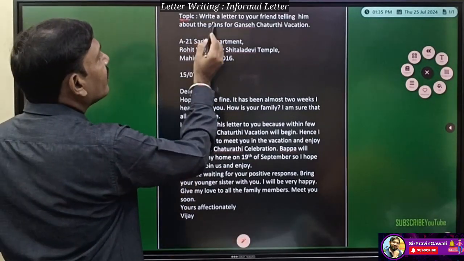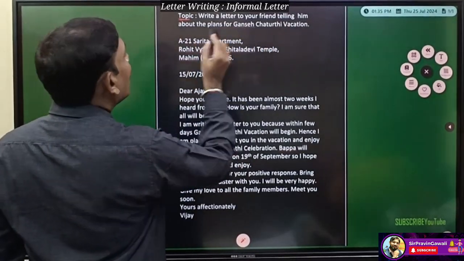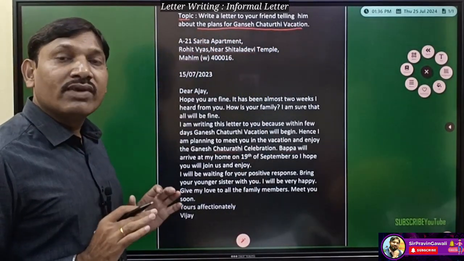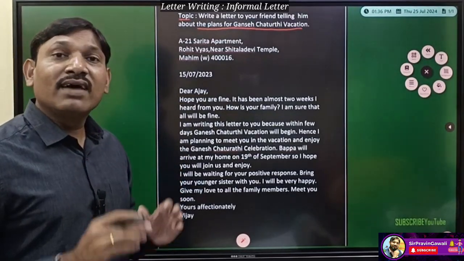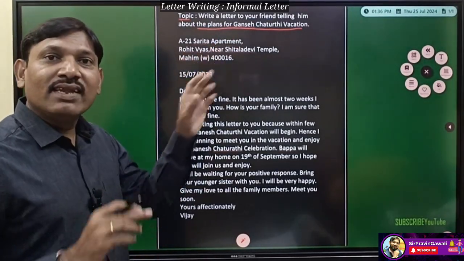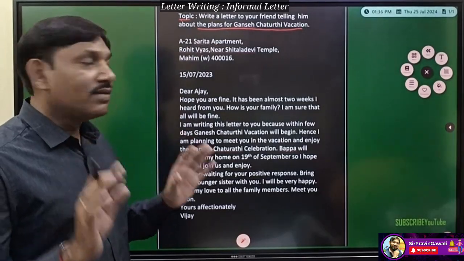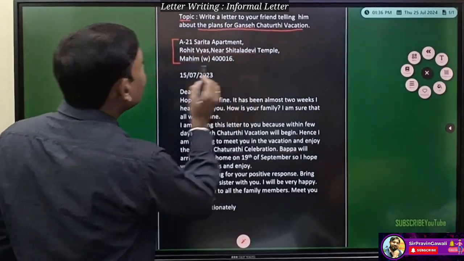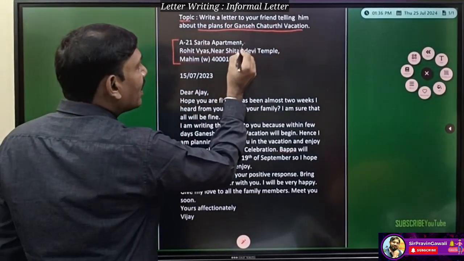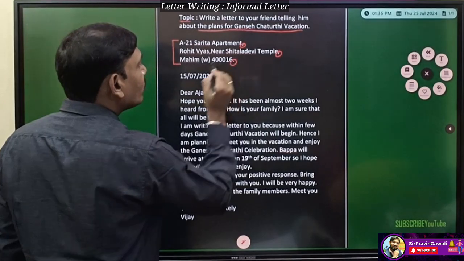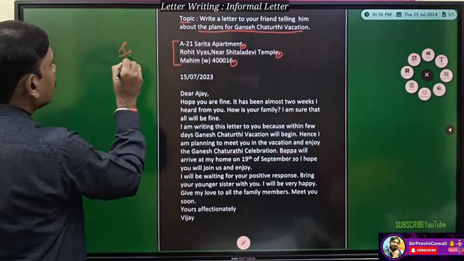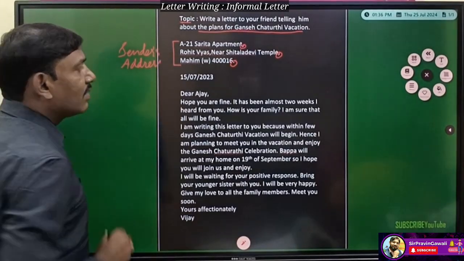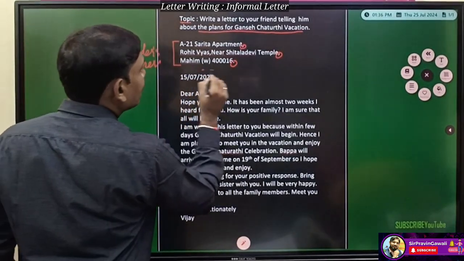See the topic, students, the topic is given: Write a letter to your friend telling him about the plans of Ganesh Chaturthi vacation. Here the sender's name is not given, so imaginary. The address is also not given in the topic, and in this case you can write an imaginary address. Now see, this first part is the sender's address. Comma is given, that is important; at the last, a full stop is given. So this is the sender's address. Now here one space is given.